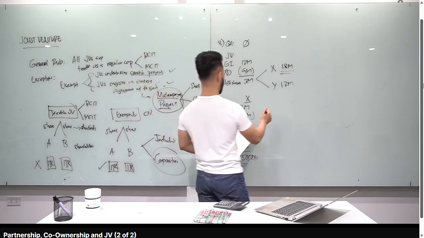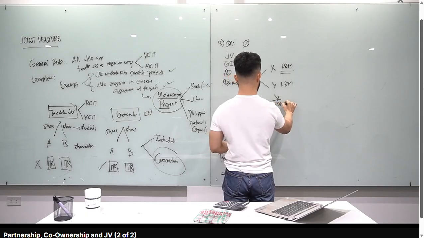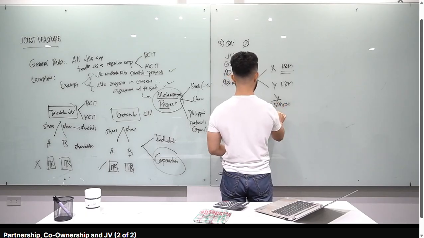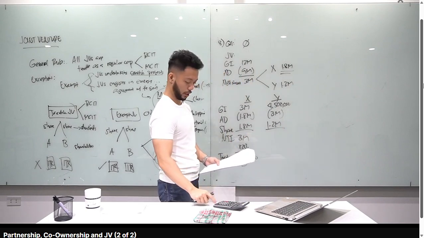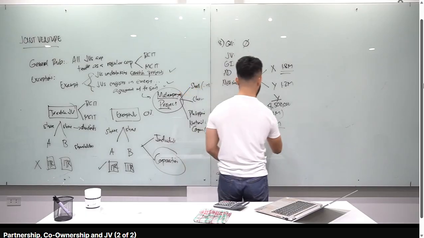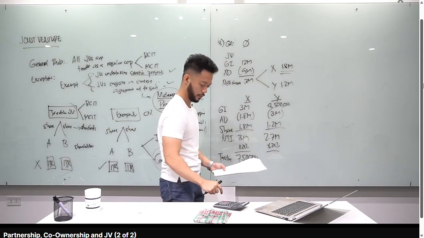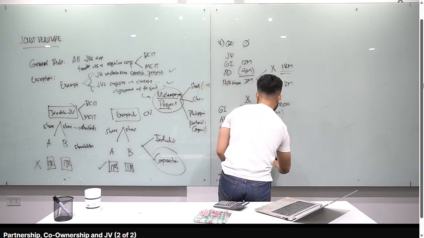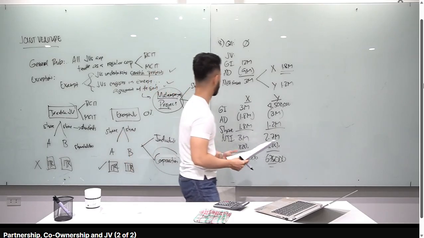Now, let's also answer for Y. Okay? So Y has a gross income of 4.5 million. And then he has allowable deductions of 3 million. He has a share of 1.2 million. Therefore, 4.5 minus 3 plus 1.2, 2.7 million. Okay? 2.7 million, multiply by 25%. You get 675,000. Income tax due of co-venturer Y is 675,000. Let's go to question number 3.